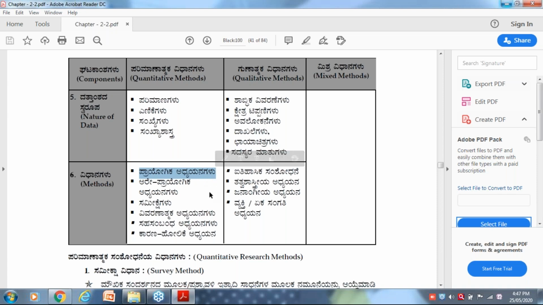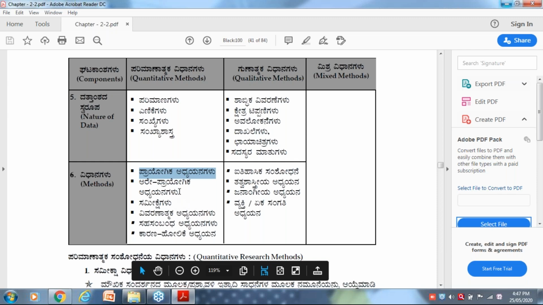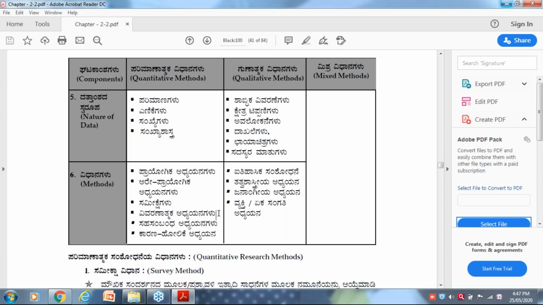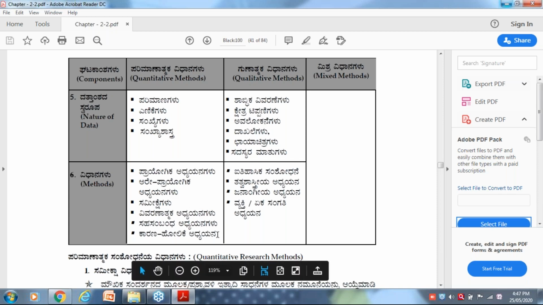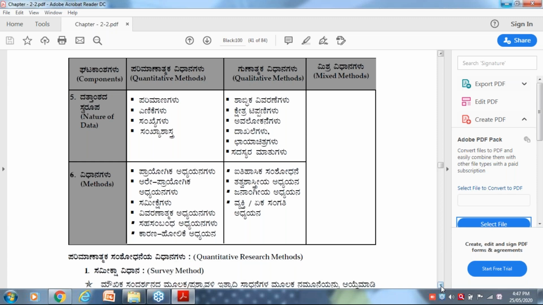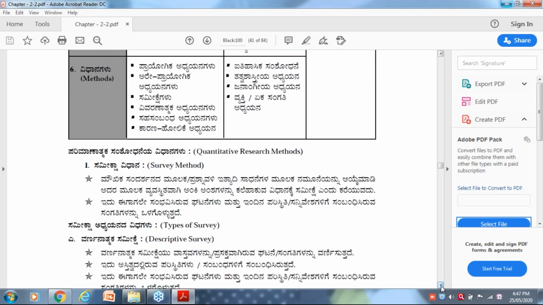Experimental studies, quasi-experimental studies, survey methods, descriptive studies, correlational studies, causal comparative studies. They are called quantitative methods of research.